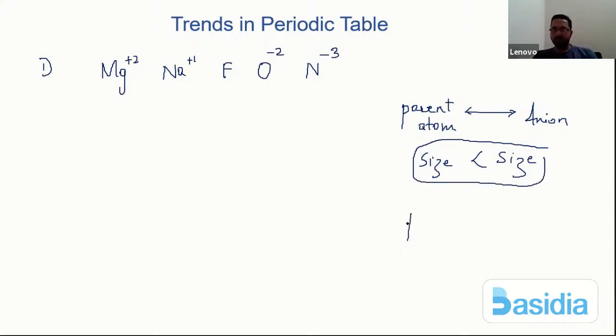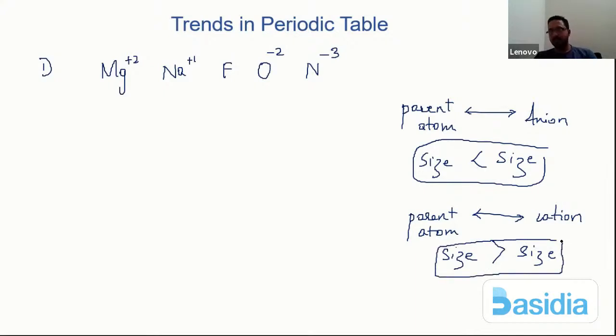And similarly, if I compare the parent atom along with its own cation, then I clearly understand that the size of the cation is the smaller one. So this much I have clearly understood.